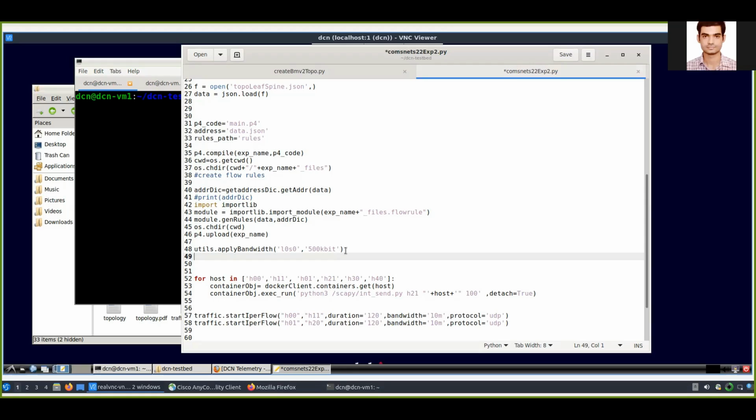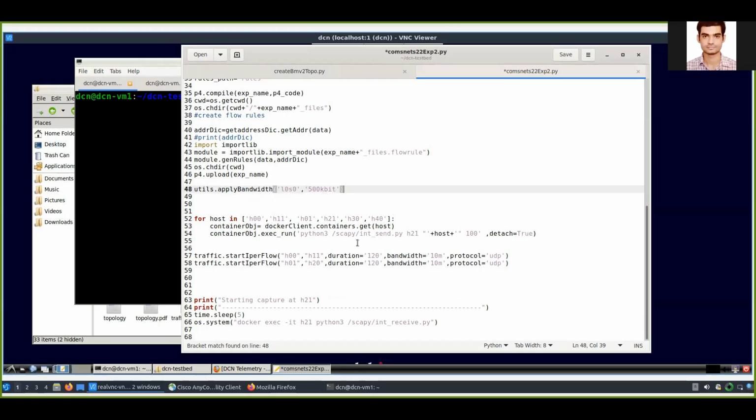Our testbed is also capable of limiting bandwidth for a specific link. And I'm sending in-band network telemetry packets, packets which are capable of network telemetry, to host H21 from these hosts. And I'm running some iperf flows also.